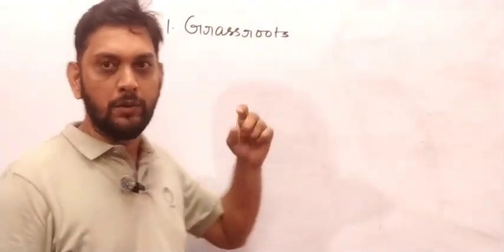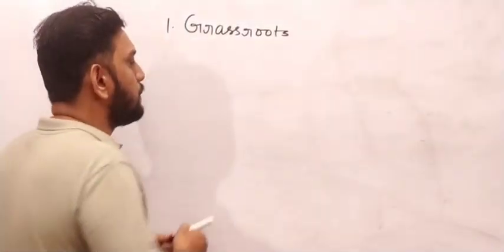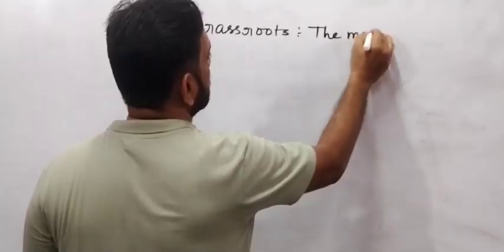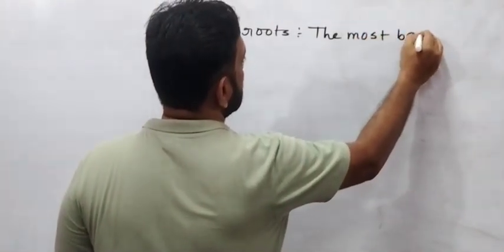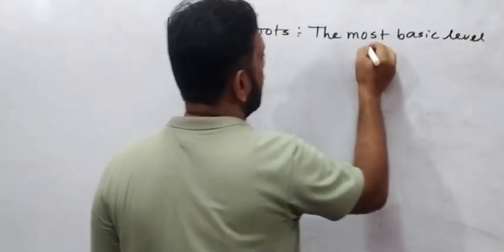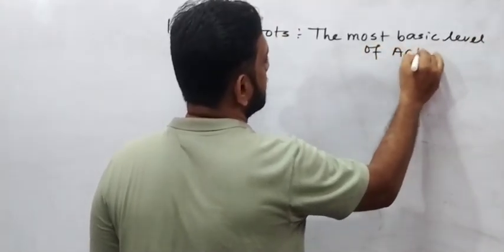Now, what would be the meaning of grassroots? Grassroots means the most basic level of activity. Write it down: the most basic level of activity.